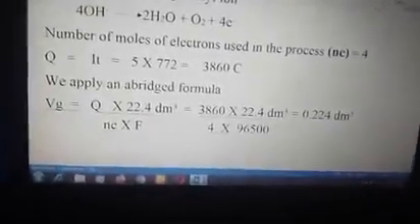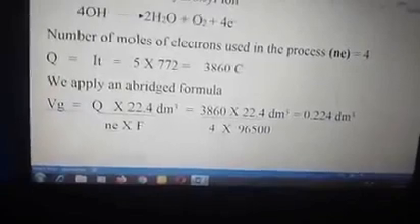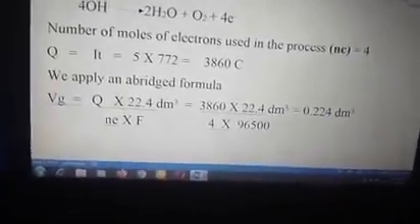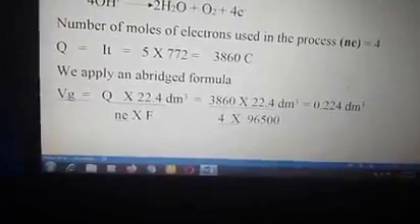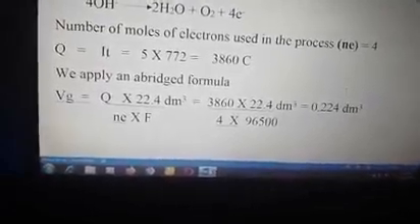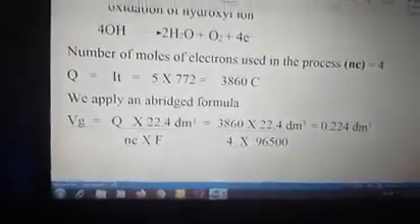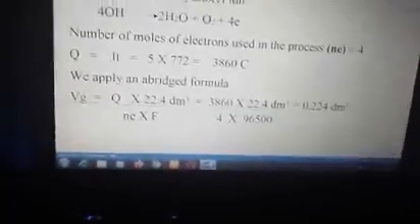So as a kind of summary, if you want to find the volume of gas liberated during electrolysis, for Ne, the value is 4 if the gas liberated is oxygen gas. But if the gas is not oxygen gas, it's hydrogen, chlorine, or any other gas, please kindly use Ne as 2. As 2, only 4 for oxygen gas.